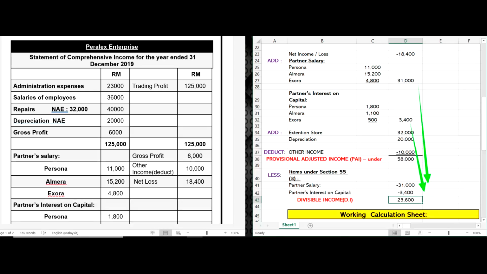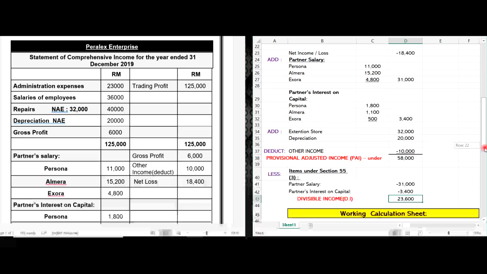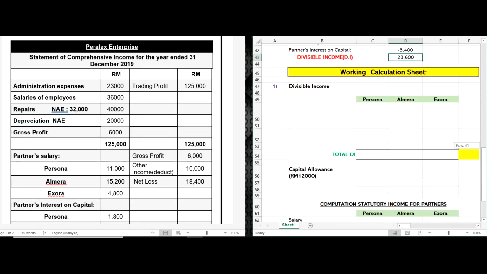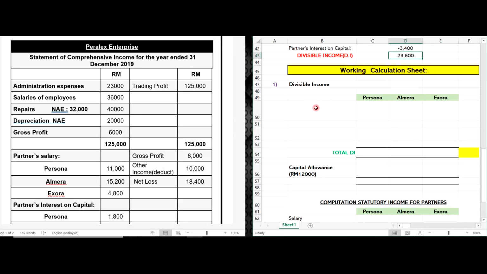Starting from now, you have to do a working calculation sheet, so you will be safe from any mistake, hopefully. This is how the working calculation sheet looks. We put the amount of divisible income so you won't forget and there will be no mistake at all.